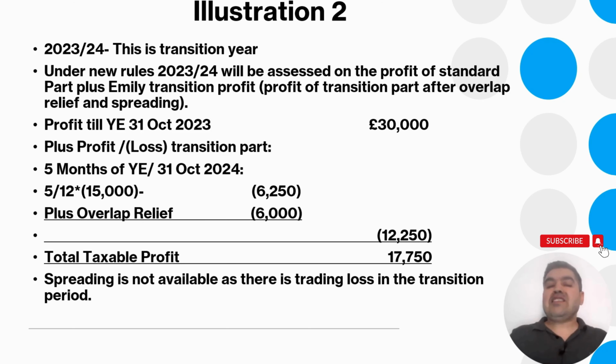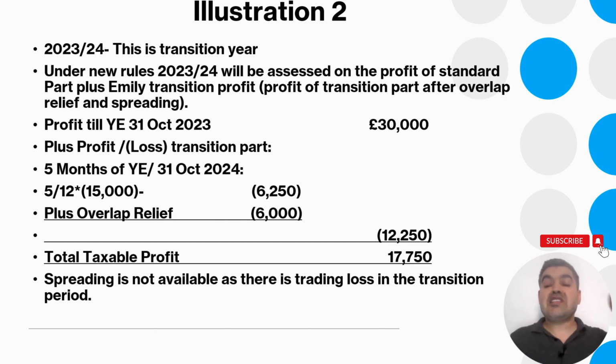So Emily will be assessed for the profit till 31st of October 2023, which is 30,000. However, under the new rule, a trader will be assessed on the profit from 6th of April to 5th of April. So she is assessed till 31st of October 2023, and there is a gap of 5 months: November 2023, December 2023, January 2024, February 2024, and March 2024. So there's a 5 month gap.